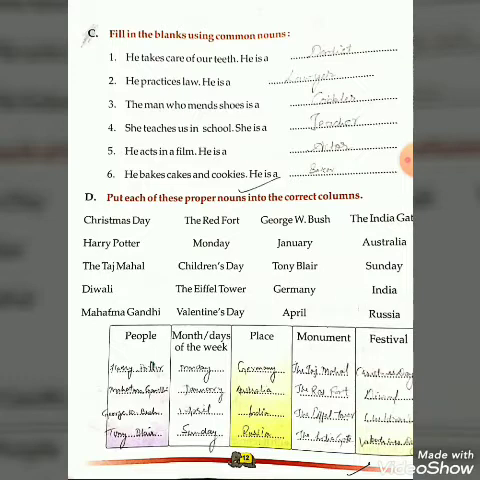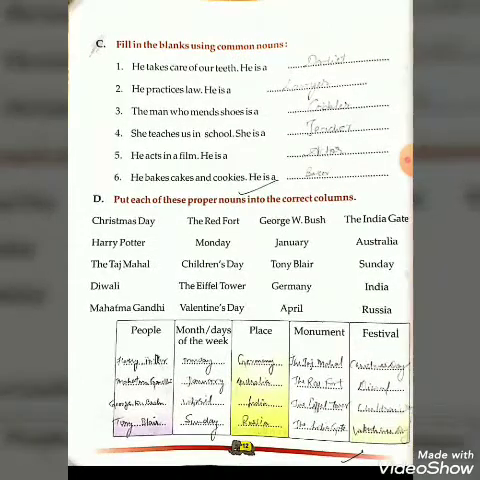Now come to D. Put each of the proper nouns in the correct column. Here you can see, my dear students, on page number 12, so many words are given. They belong to the proper noun. So what you have to do is write the names in the column of people, write months and days of the week in the second column, and in the place column write the name of the place. And for monuments, you have to choose the word and write the name of the monument in the given space.